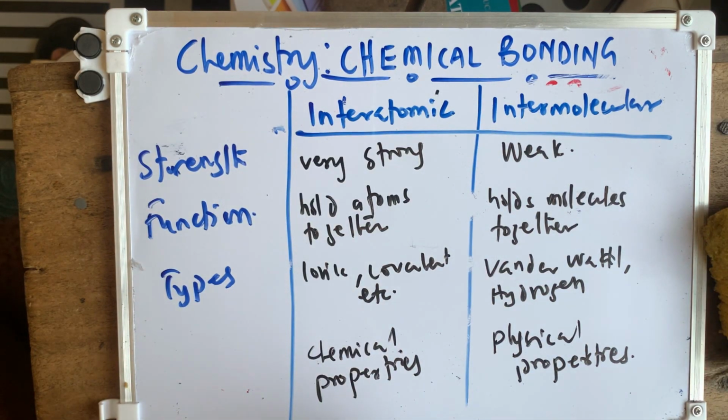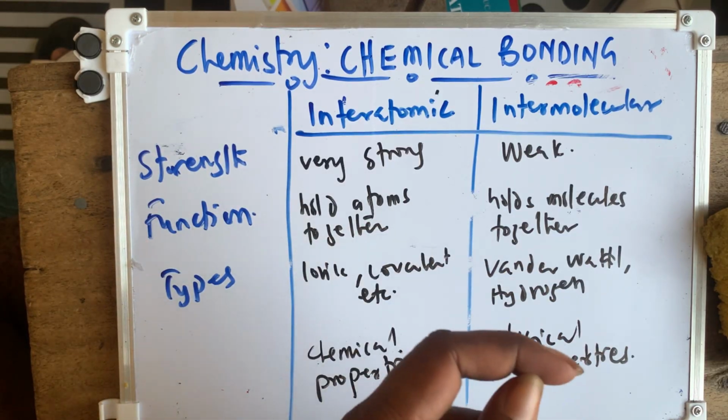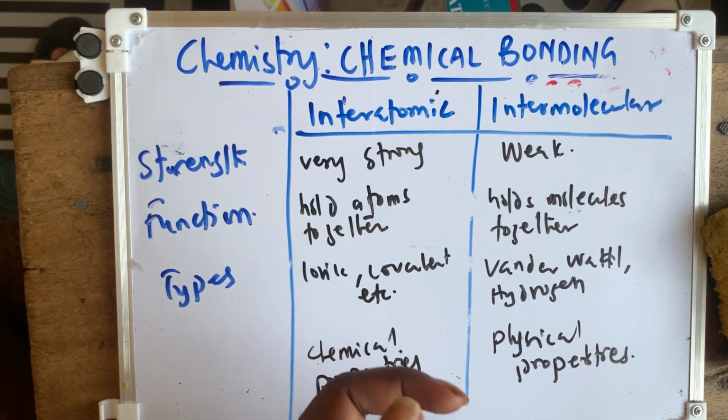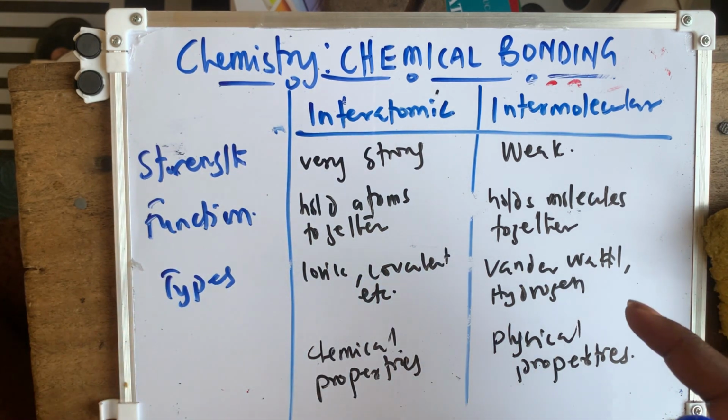When we say importance of bonding: one, bonding determines the structure of the substance. Two, it influences the physical state, whether solid, liquid, or gas. Three, it affects the melting or boiling point of the substance. Four, it displays conductivity and hardness of the substance. And the last one, it determines the molecular shapes of the substance.